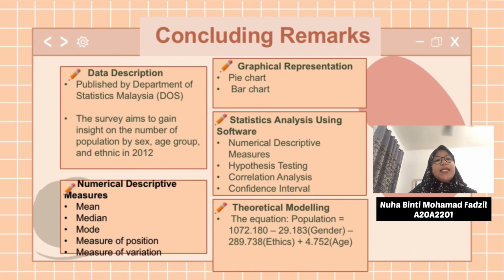The equation: population equals 1072.180 minus 29.183 gender minus 289.738 ethnic plus 4.752 age. That's all for me.